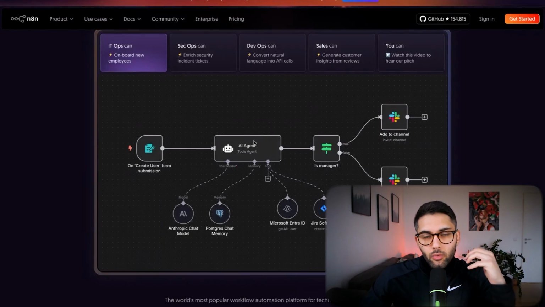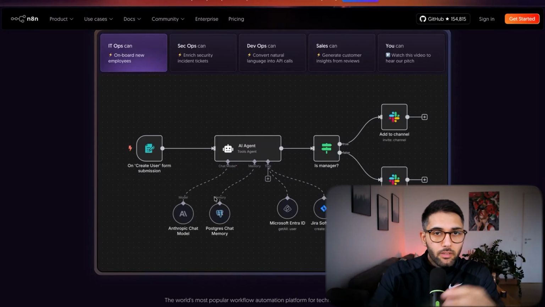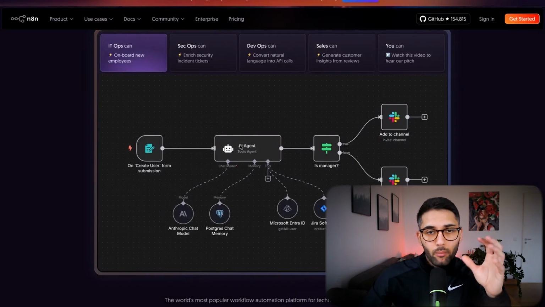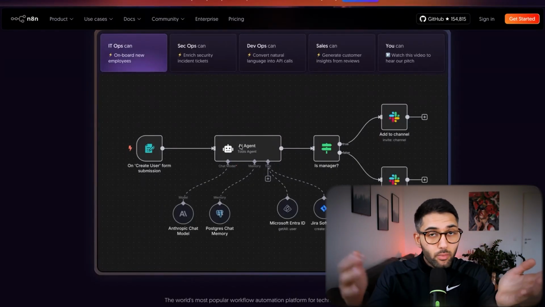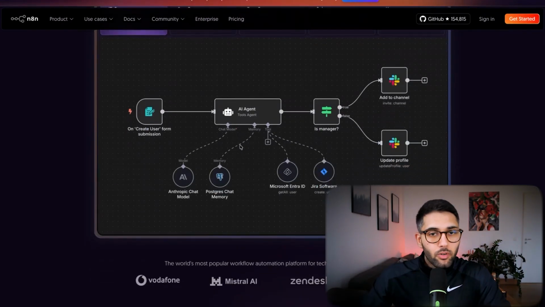Previously, when you needed to develop such AI agents, you had to write a lot of code, which was really complicated, and all that knowledge was reserved for the people who knew how to code. But thankfully, thanks to tools like n8n, you can do these things right now by basically copying and pasting these nodes and writing simple prompts in natural language, like in English, which makes it super popular for non-technical teams.